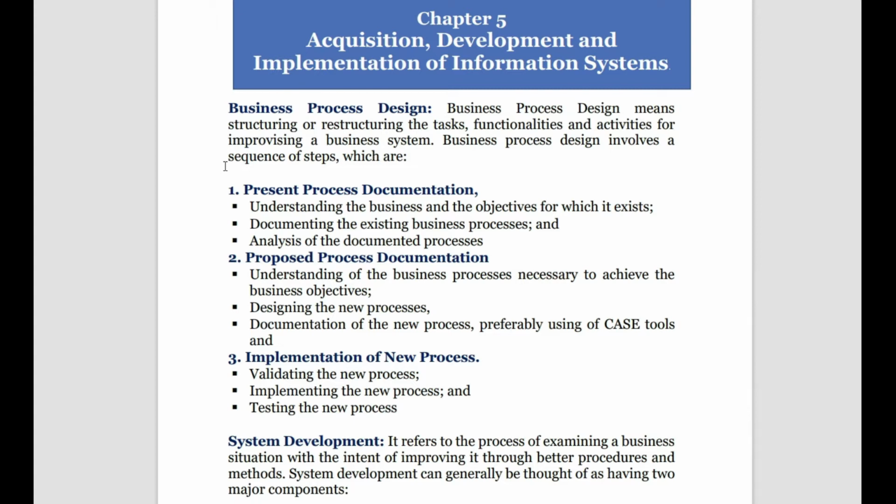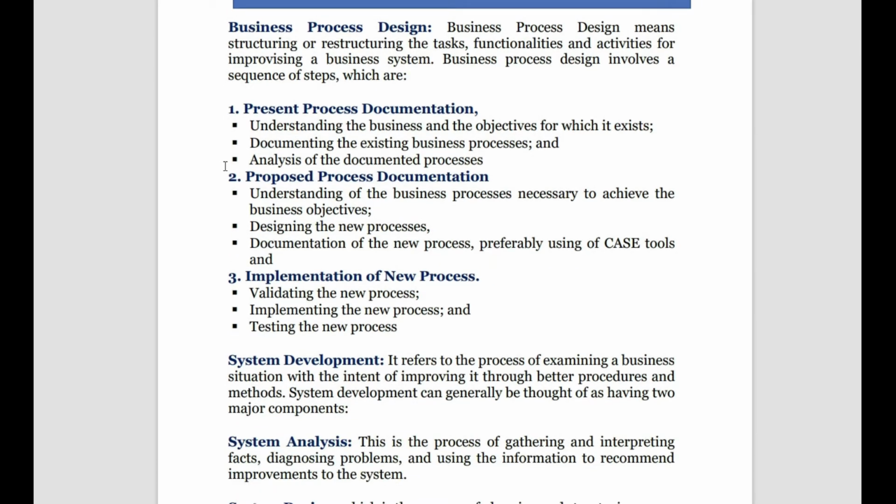Present process documentation involves understanding the business and activities, documenting the existing business, and analyzing the documented process. Then proposed is what you want to happen: understanding what process is necessary to implement, designing the process, documenting the new activity, and how to implement. When implementing, you validate whether the process is functioning correctly, whether you are properly implementing the process, and then test the new process. This is what happens in business process design.